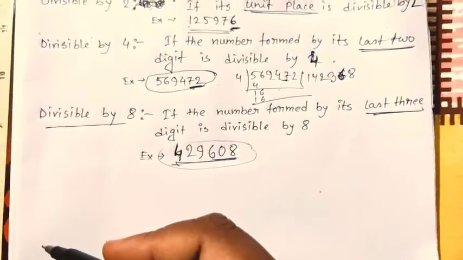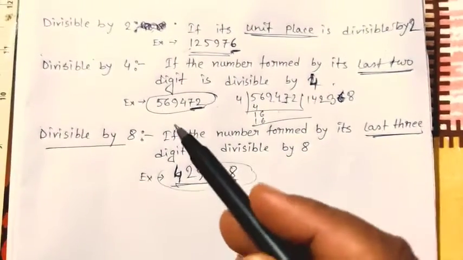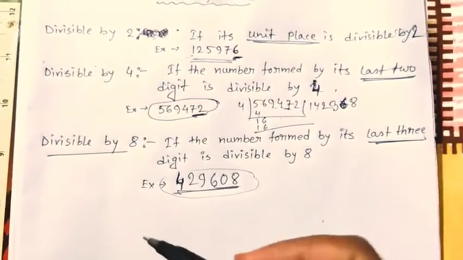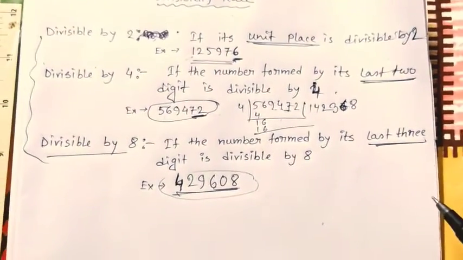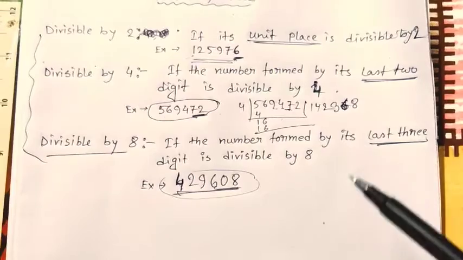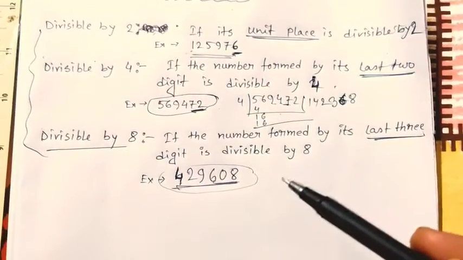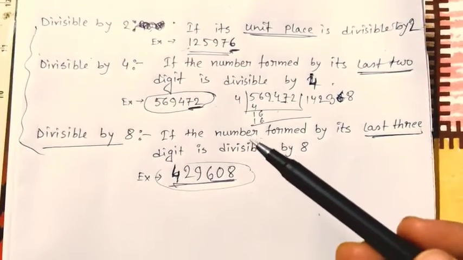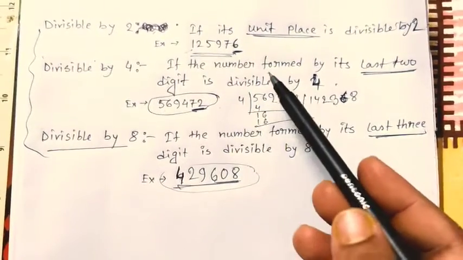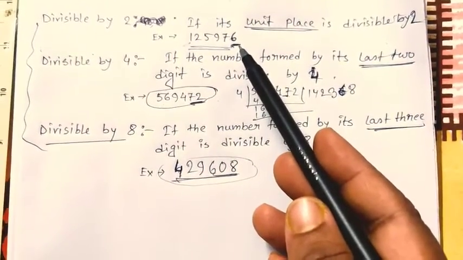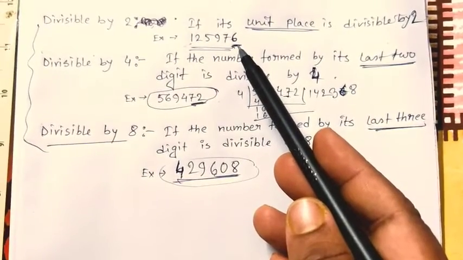Okay, so these are the 3 rules: divisibility by 2, 4, 8. We have seen that 2, 4, 8 are of the same type. That's why we have discussed these first. For the divisibility rule for 2, we only check the last digit, that is the unit place, to see if it's divisible by 2 or not.